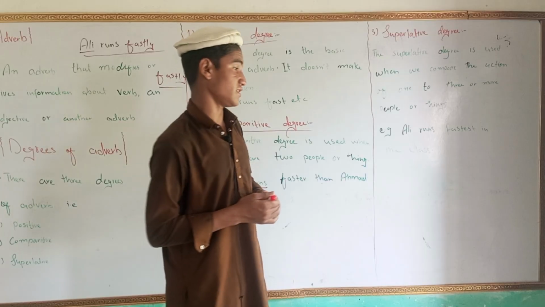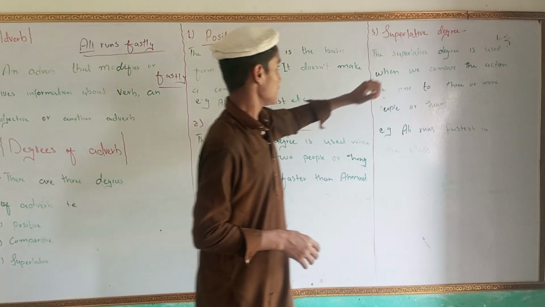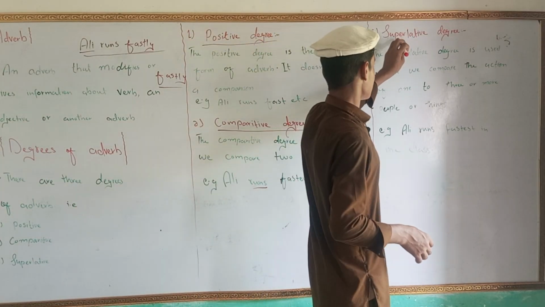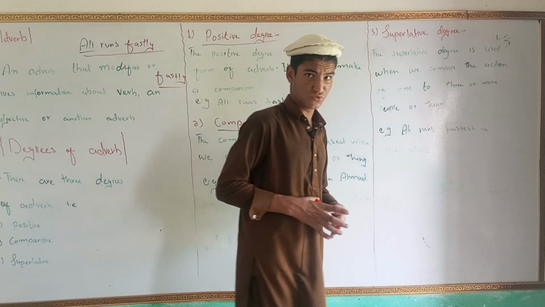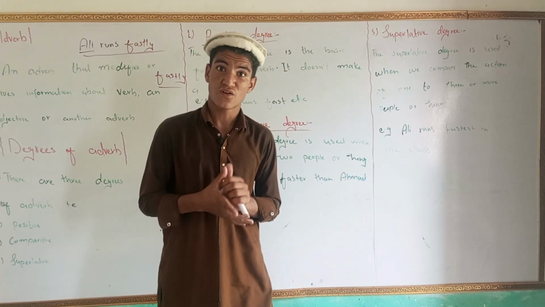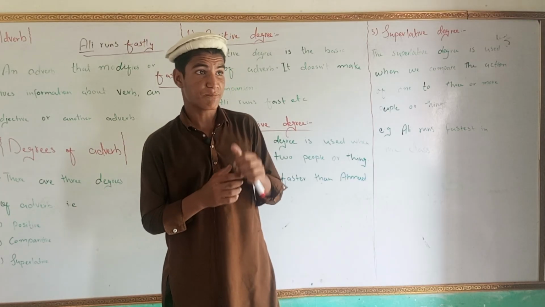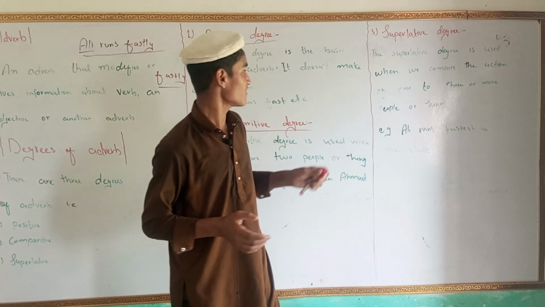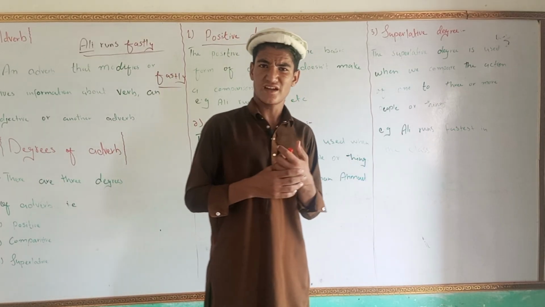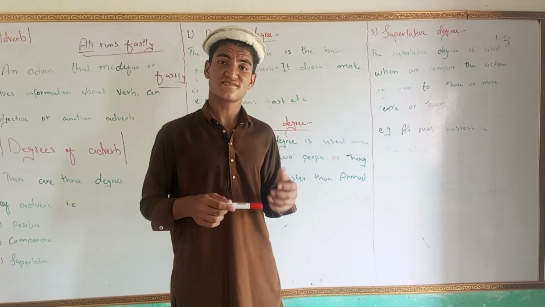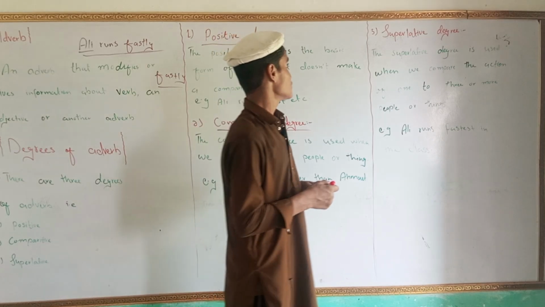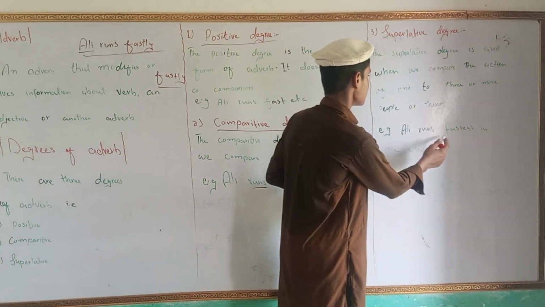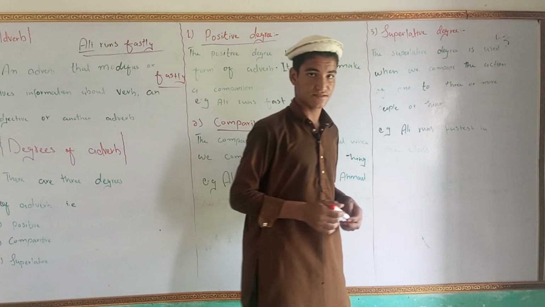Here, the superlative degree is used when the action of one is compared with the actions of three or more people or things. For example, Ali runs fastest in the class.